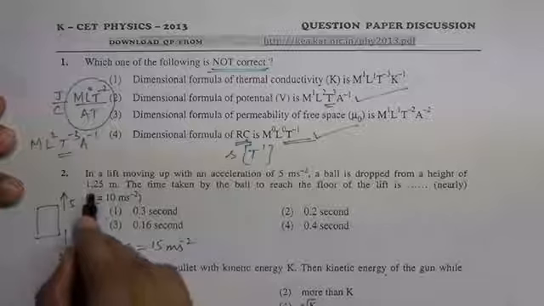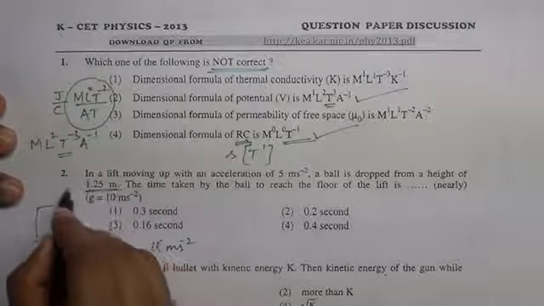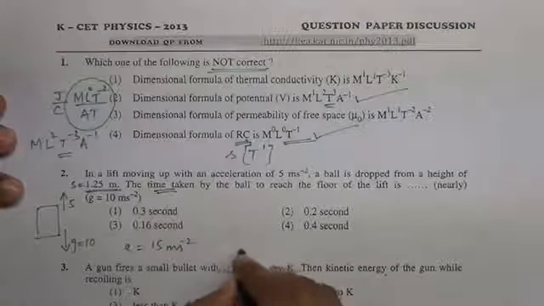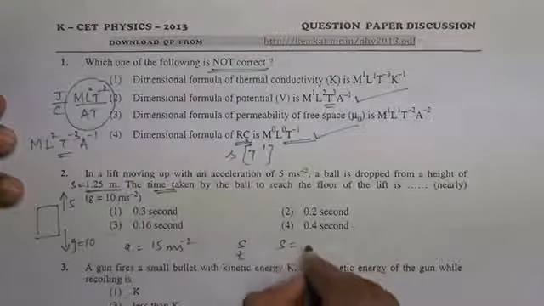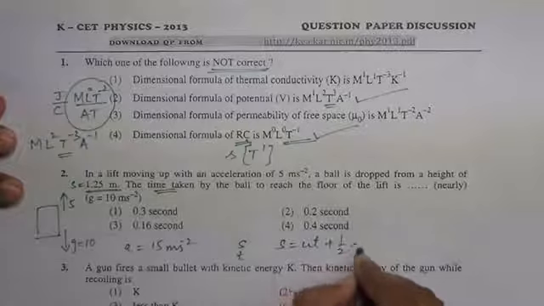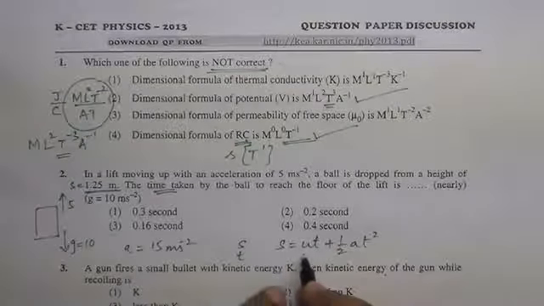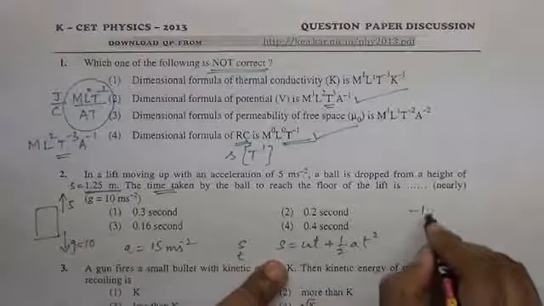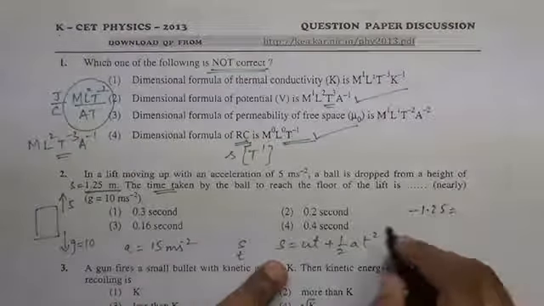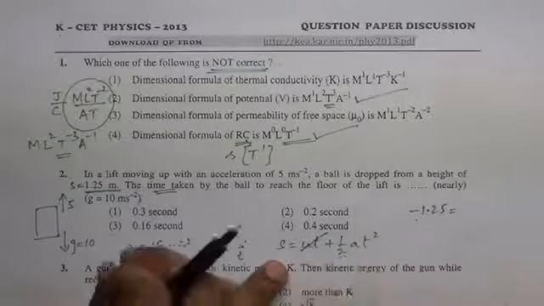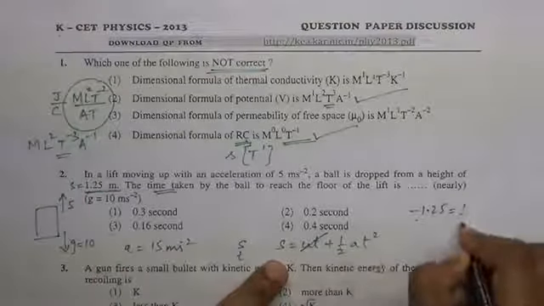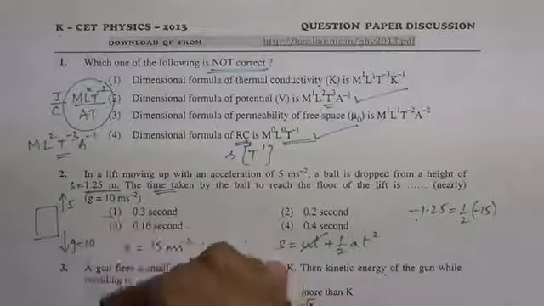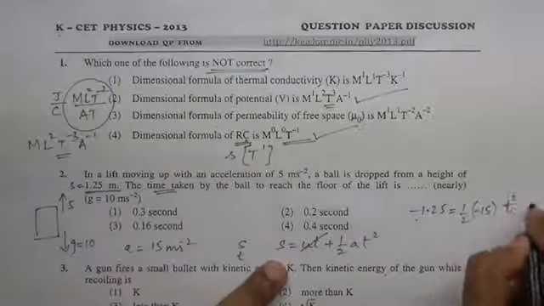Distance traveled and time taken means S equal to ut plus half at square is the formula. Displacement is downward displacement minus 1.25 meter. Initial velocity is 0 because it is dropped. Half acceleration minus 15 because it is downward acceleration, t square.